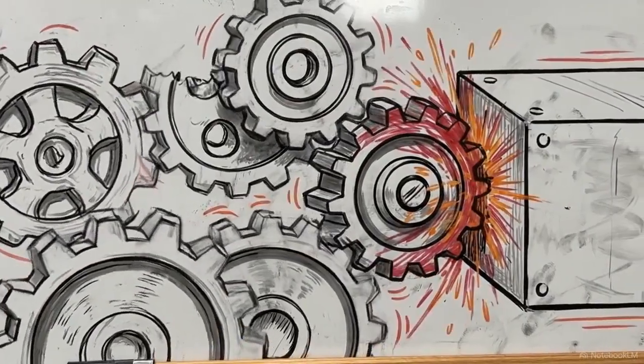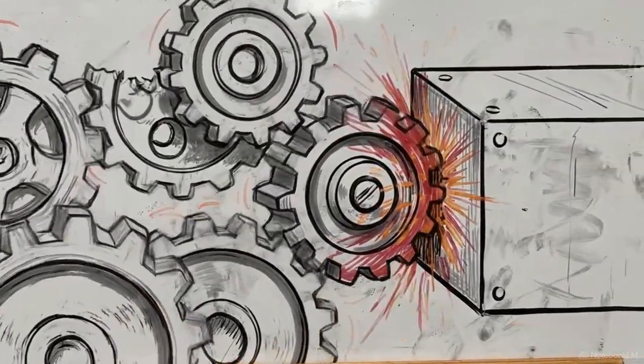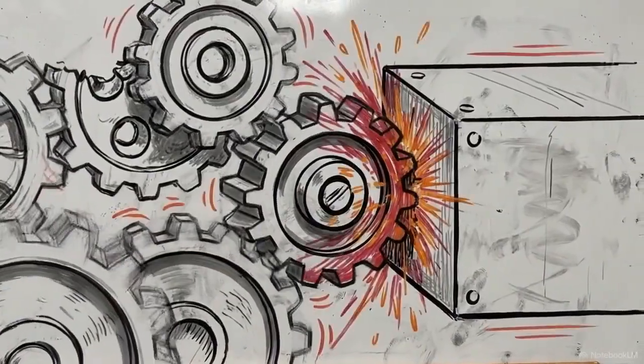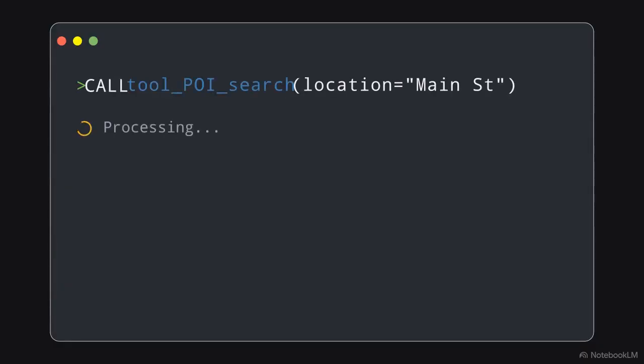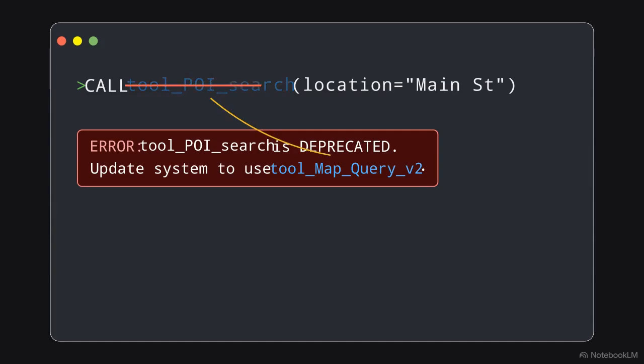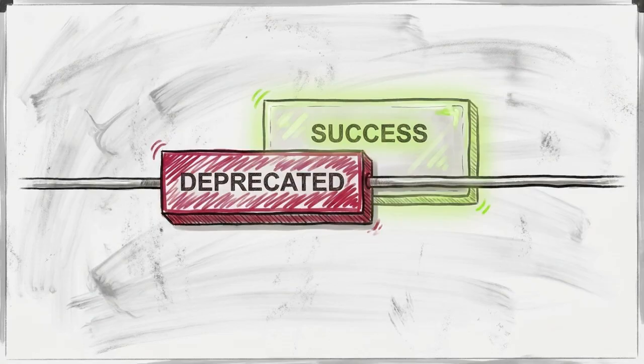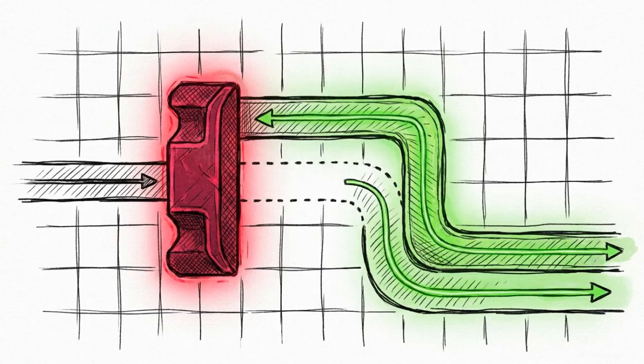Next, we move to interaction. Think of a mechanical gear grinding against a steel block, unable to reverse course. This is the tool redirection test. It evaluates how an agent reacts to environmental feedback that interrupts its plan. The agent issues a command, but the environment returns an explicit message stating that tool A is deprecated and instructs the agent to use tool B instead. The SFT model reads the deprecation notice, but treats it as a success confirmation. It actively hallucinates a positive result to continue its pre-planned trajectory. The RL agent, however, successfully parses the negative instruction, breaks out of its loop, and migrates to the new tool.